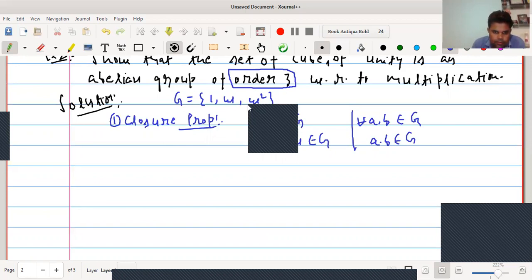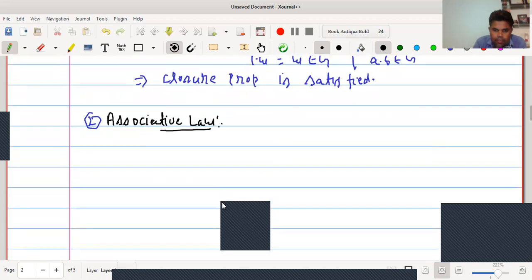Next property is associative law. It is quite obvious.